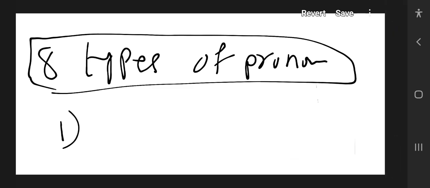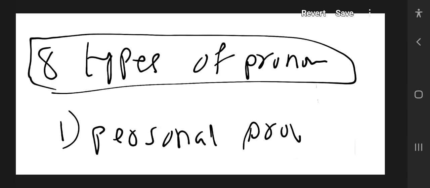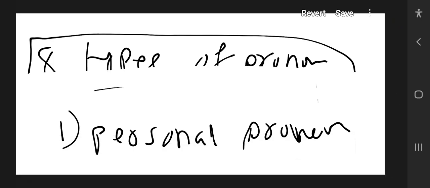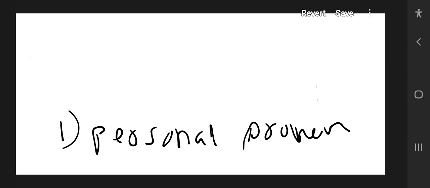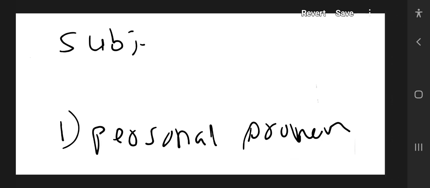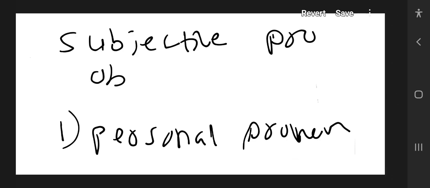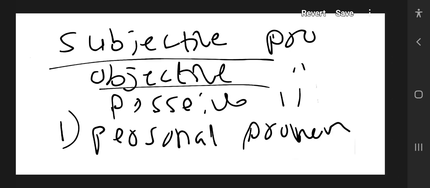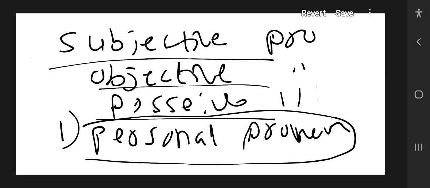The first one is the personal pronoun. In the personal pronoun, there are again 3 types. What are the 3 types of personal pronoun? Subjective pronoun, objective pronoun, and possessive pronoun. The subjective, objective and possessive are under the personal pronoun.